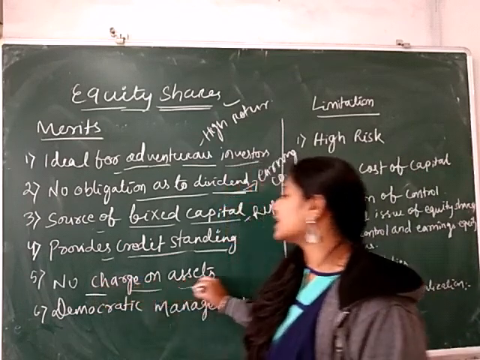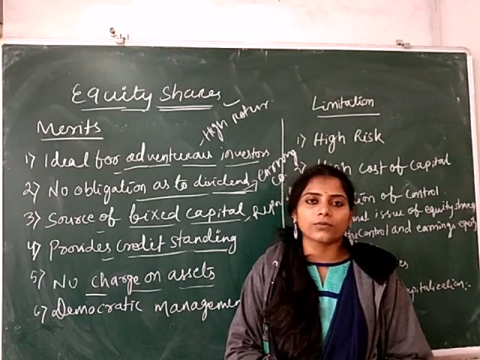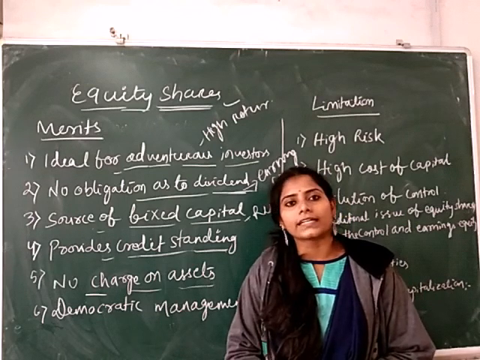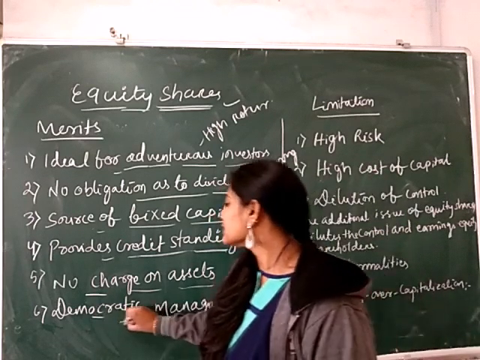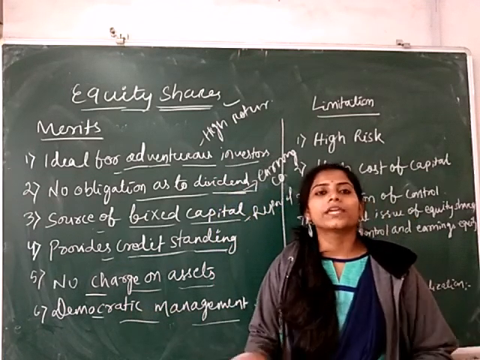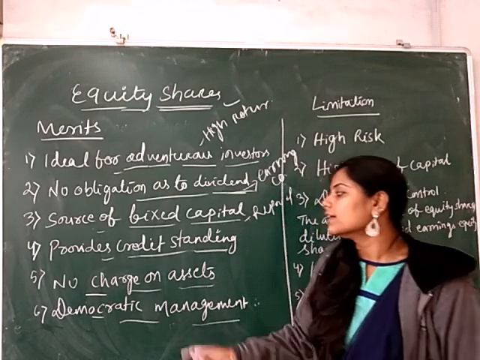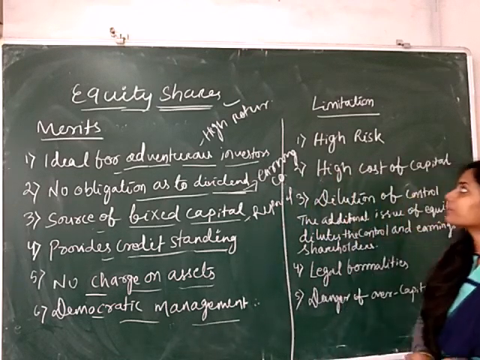Next is no charges on assets. Equity shareholders do not get any charge over the assets, and here the assets can be freely mortgaged for the purpose of borrowing. Next is democratic management. Equity shareholders have voting rights. It ensures that there is a democratic management.